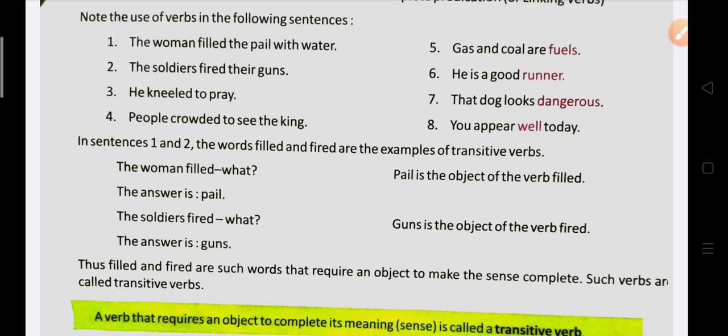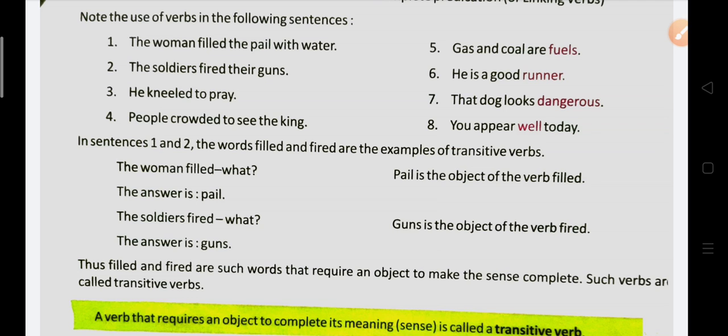Thus, filled and fired are such words that require an object to make the sense complete. Such verbs are called transitive verbs.